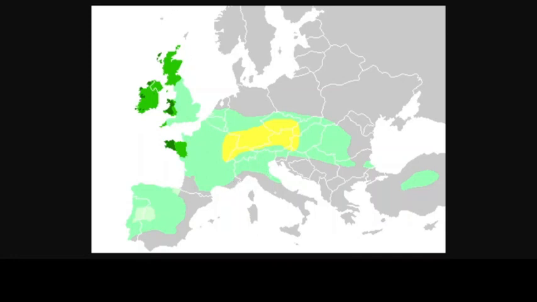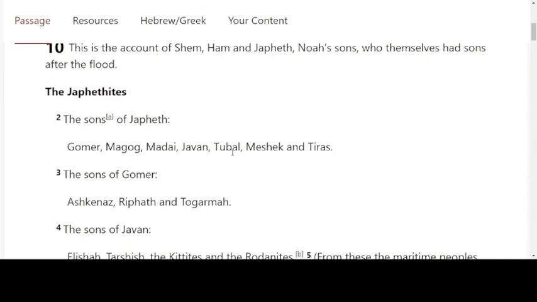And we also learned about this connection between Tubal and Meshech. That they could be an alliance and dwelling close to each other. So knowing where Tubal is also going to help with Meshech.